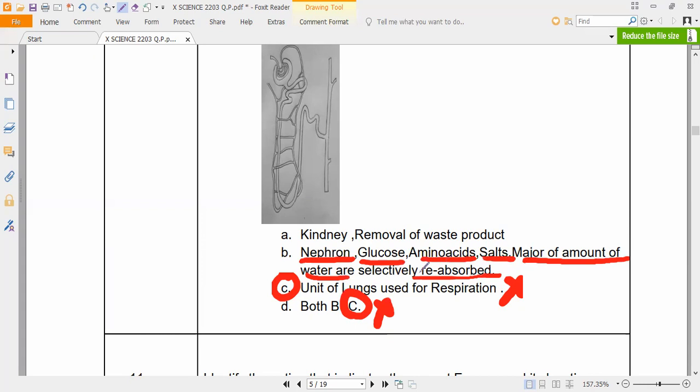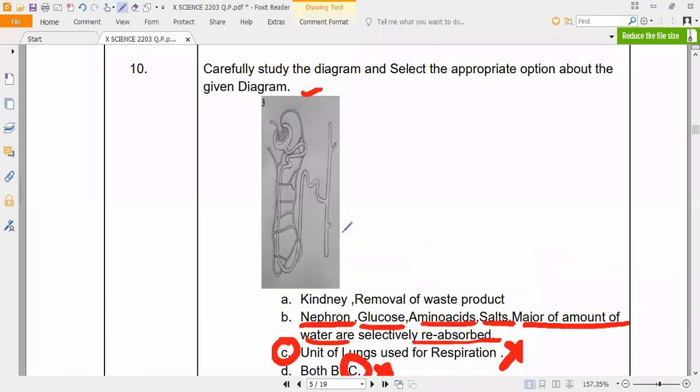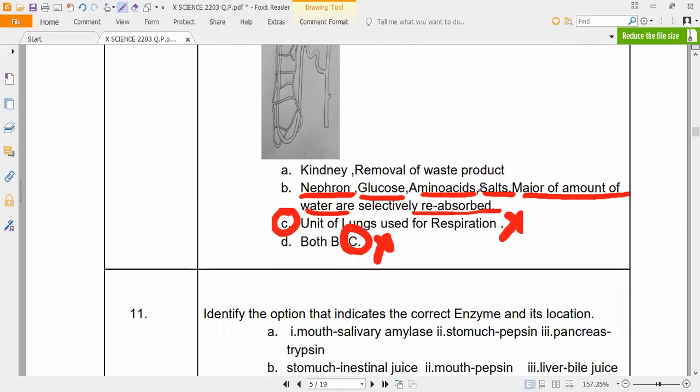Who is extracting the wastage first? At where will this separation process start? This U-shaped one, what is this called? Anybody? It is the Bowman's capsule. That is what you have to remember. Okay, clear, everybody? So B is the correct answer.